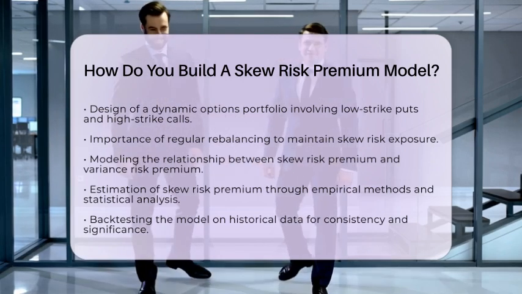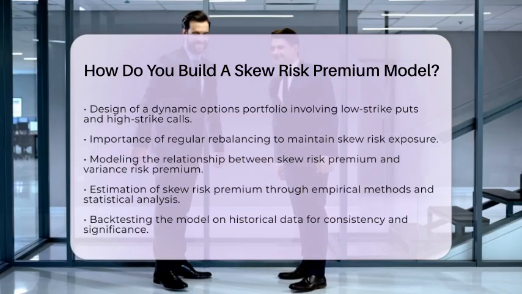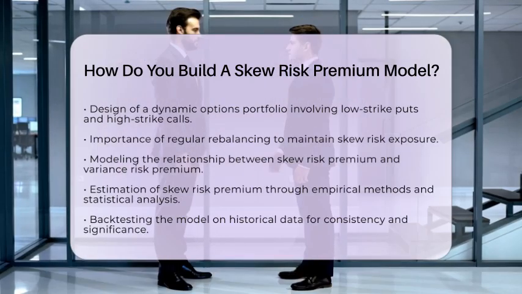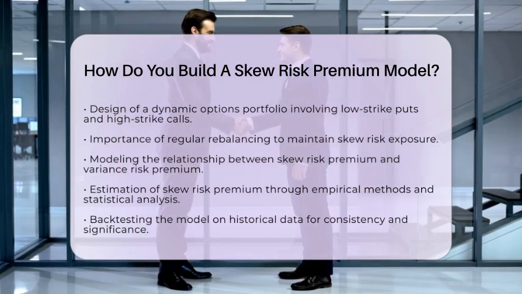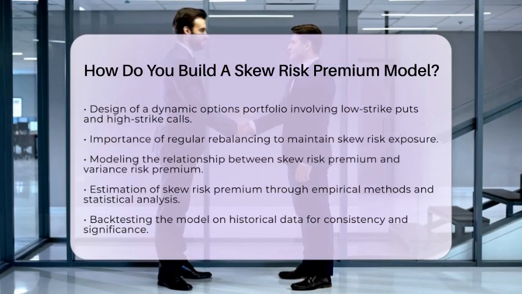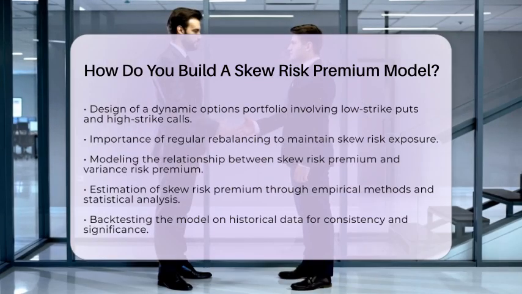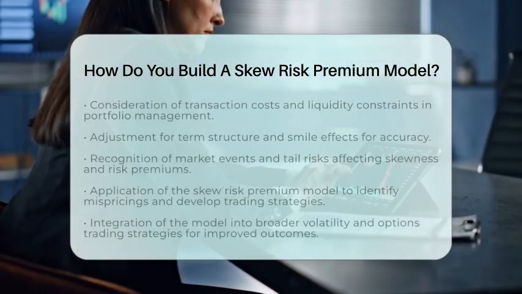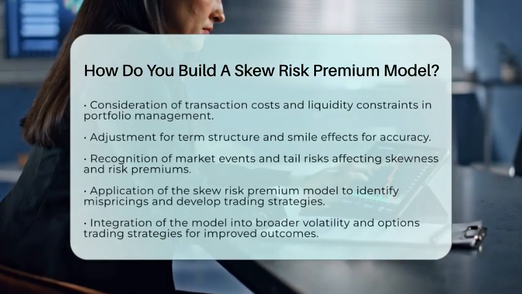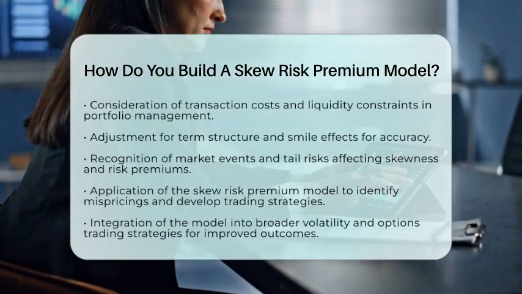Next, estimate the skew risk premium using empirical methods. This involves calculating the average excess returns from your skew exposure strategy over time. Statistical analysis can show that a significant portion of the volatility skew slope is explained by the skew risk premium. Backtesting your model on historical data is crucial to ensure that the returns are consistent and statistically significant.